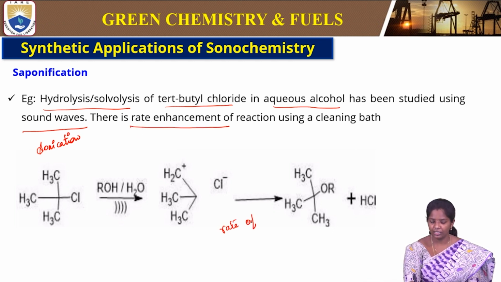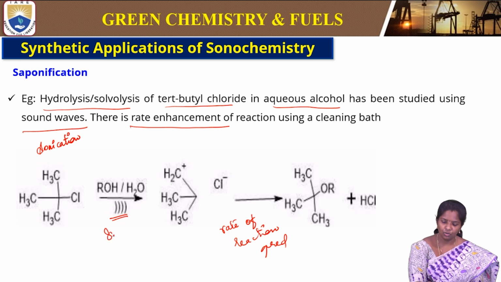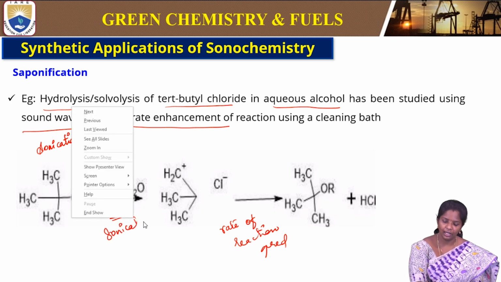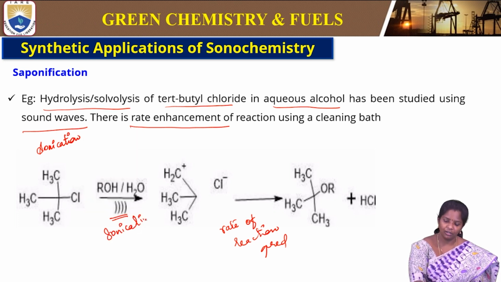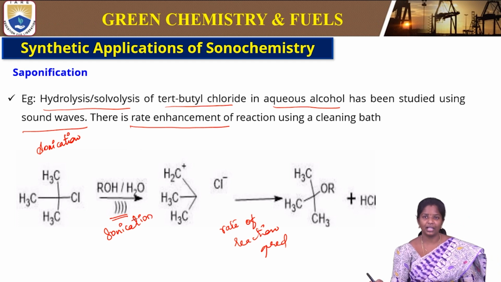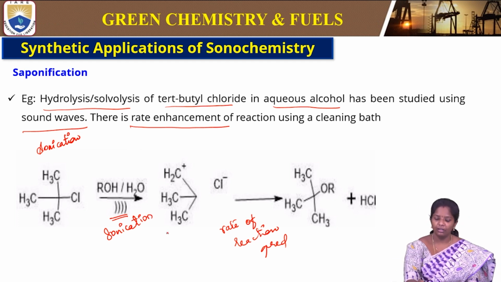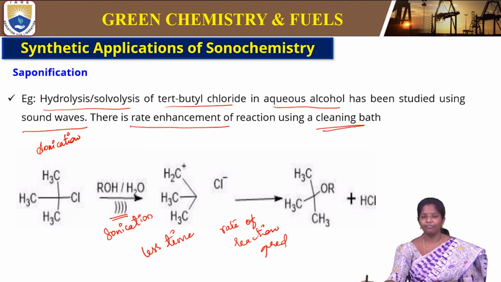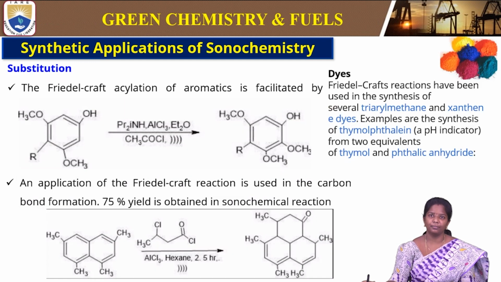Under sonication, the hydrolysis is quick enough and the rate of the reaction increases with less time. So this is how we simply use a cleaning bath for any application like the saponification reaction.